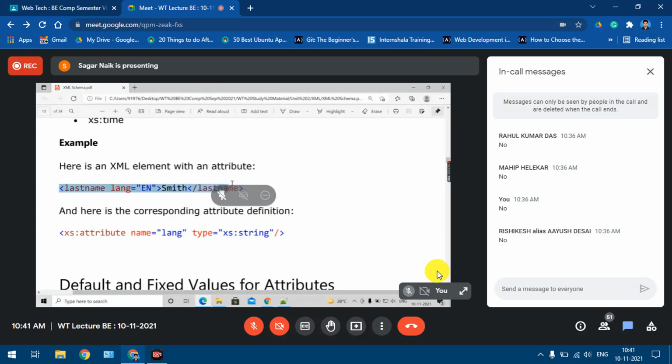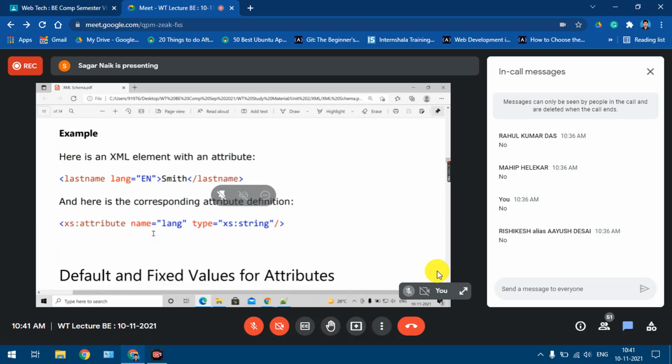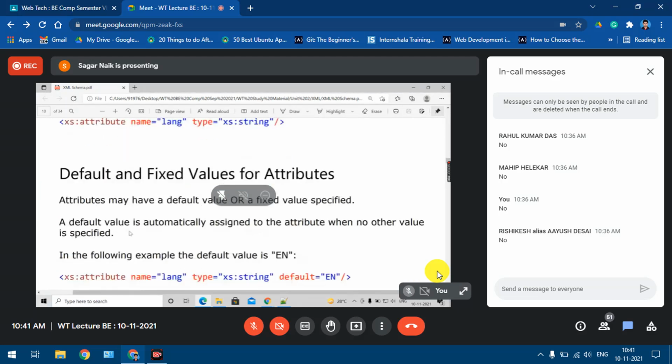So same example again. Look at this element. The element name is last name. But it is a complex element. Why? Because it has the attribute. So how is this attribute defined? Same thing again. xs:attribute name equal to length, type equal to string. Understood?